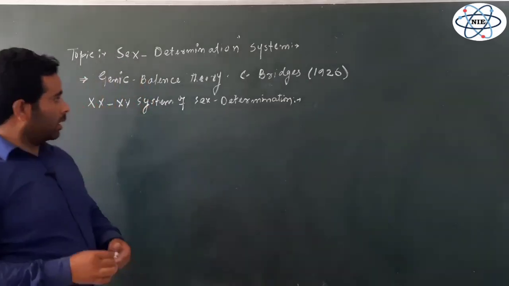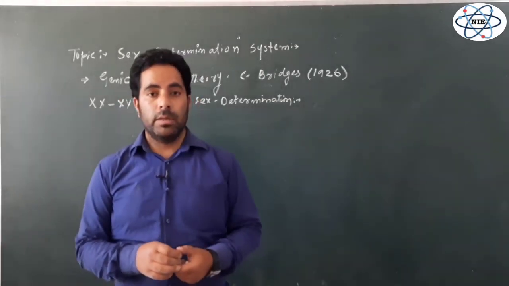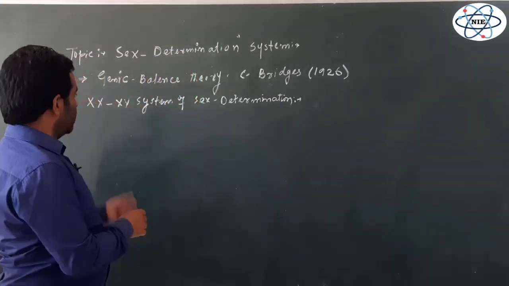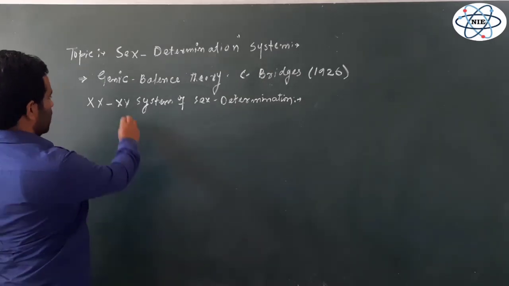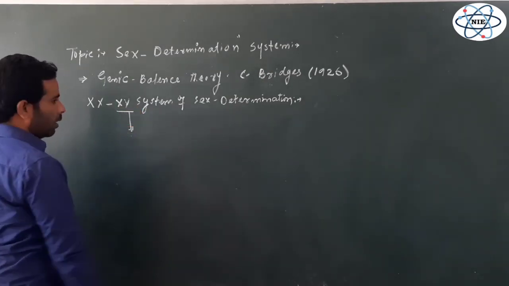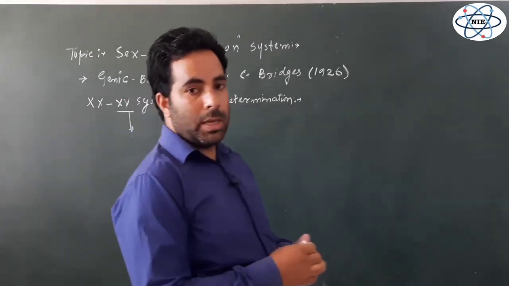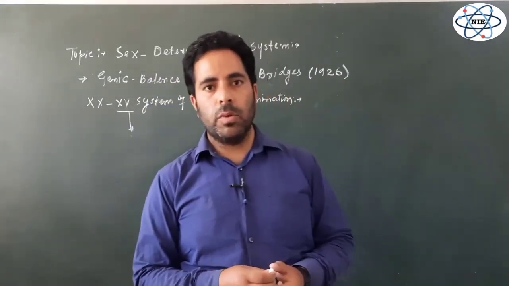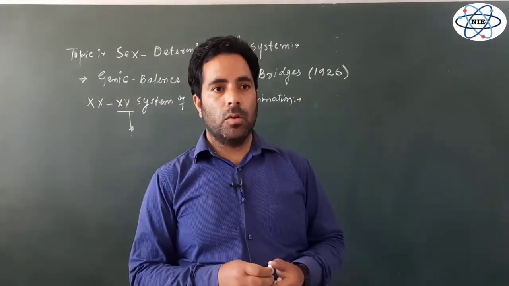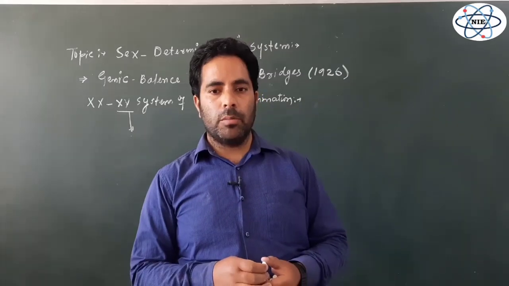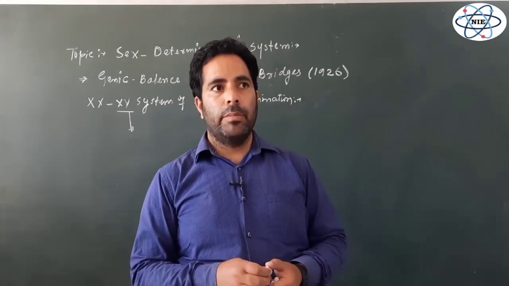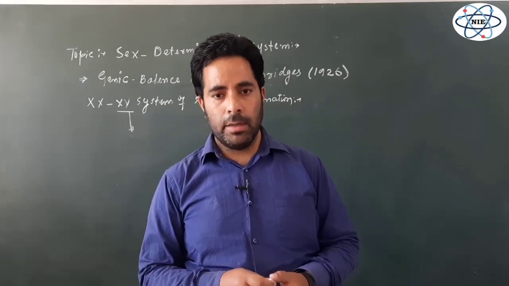And if you remember, in the last lecture we discussed that in the XX and XY system, for the development of the male, the Y chromosome is very important. The Y chromosome is very important for the development of the male characters, male reproductive organs, right?